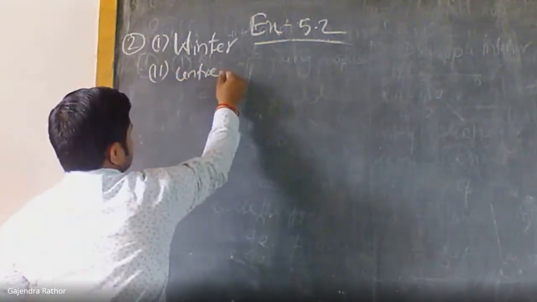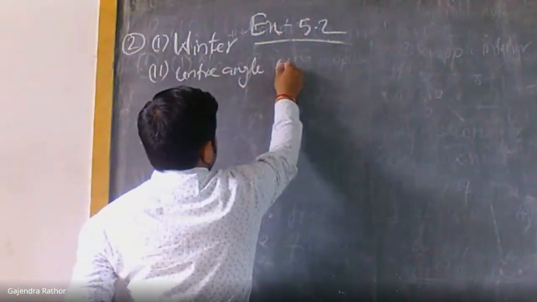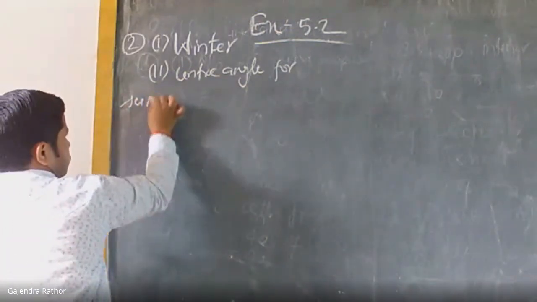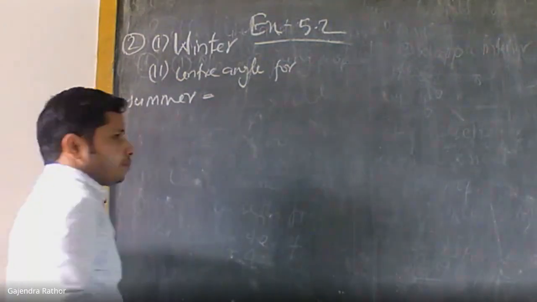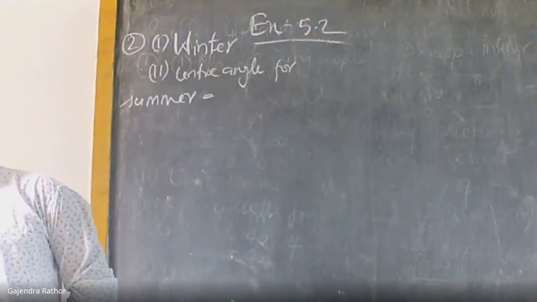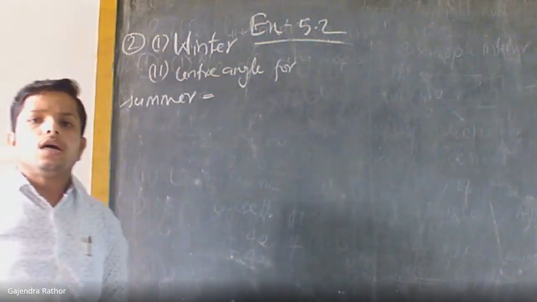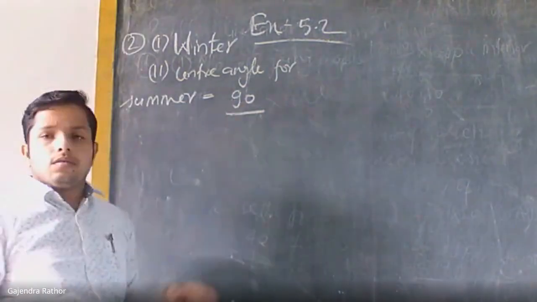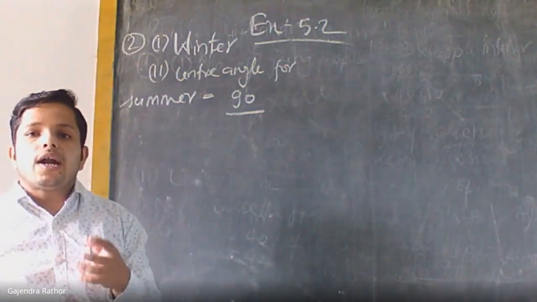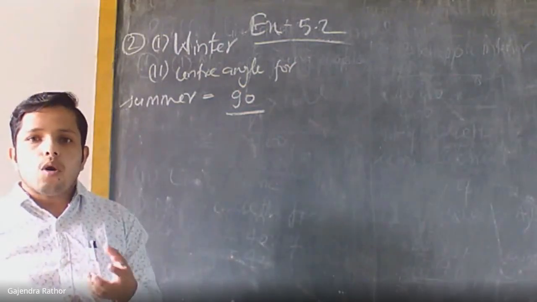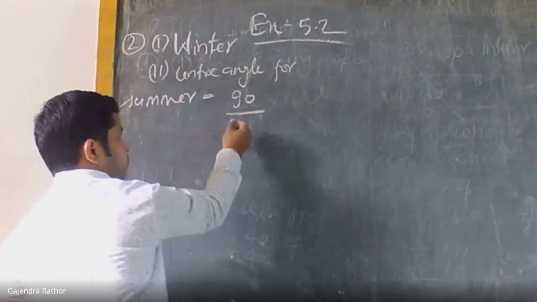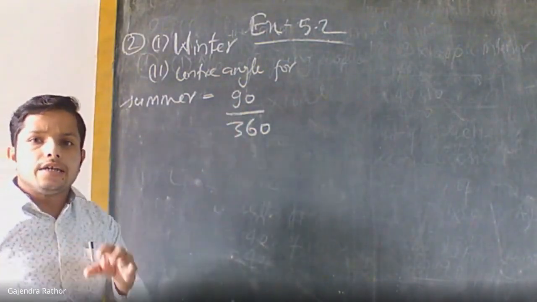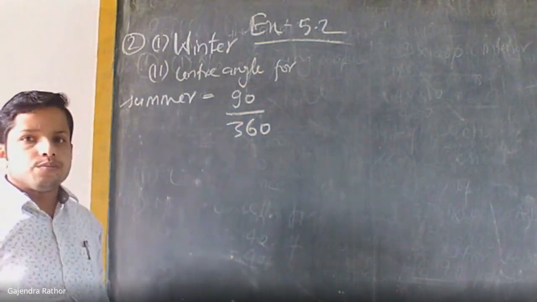First, the center angle for the first season, summer. Now, the number of boats for summer is 90. What is the total number of boats? That is 360. Means 90 is out of the value of 360.